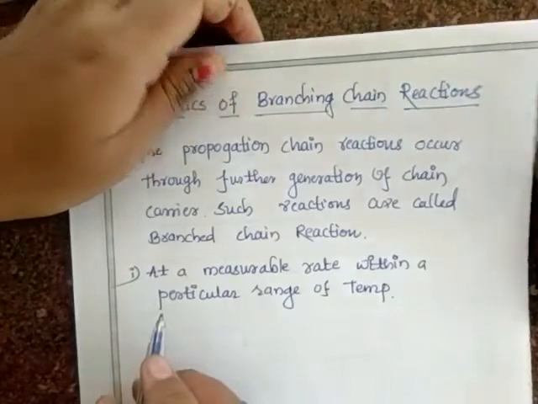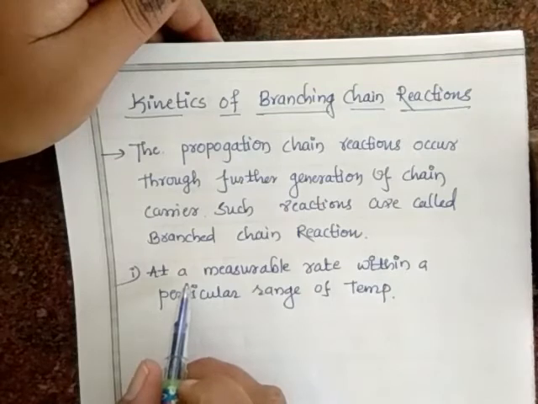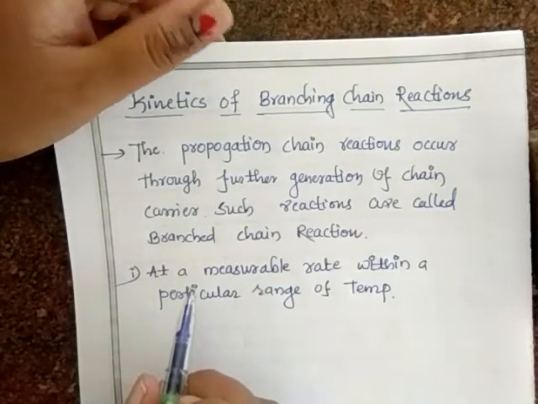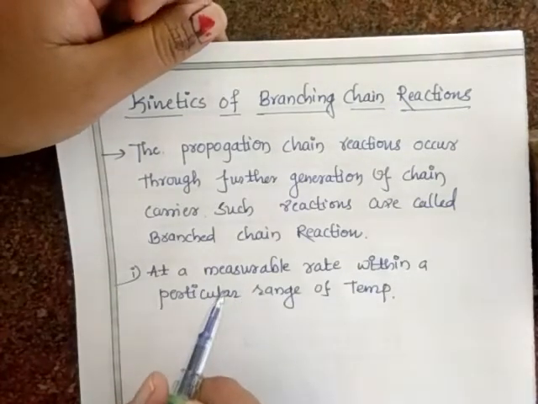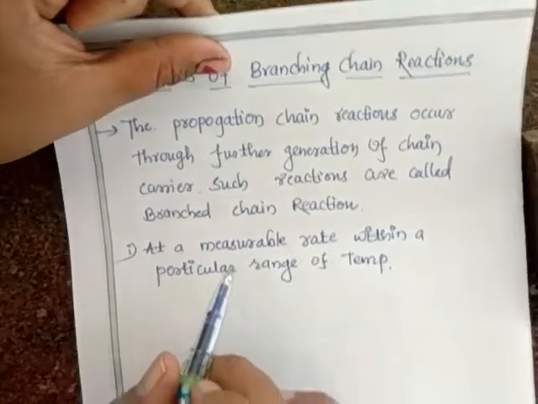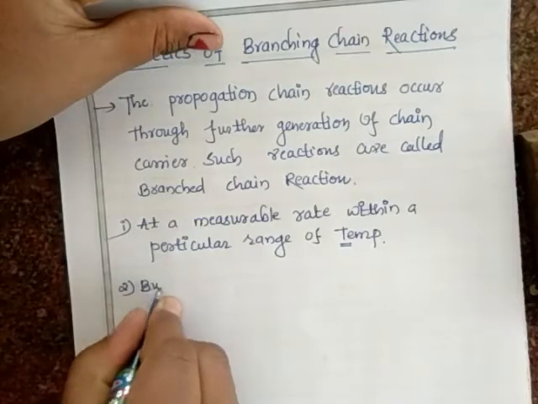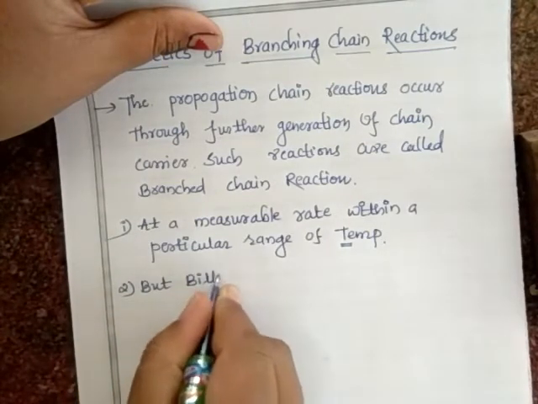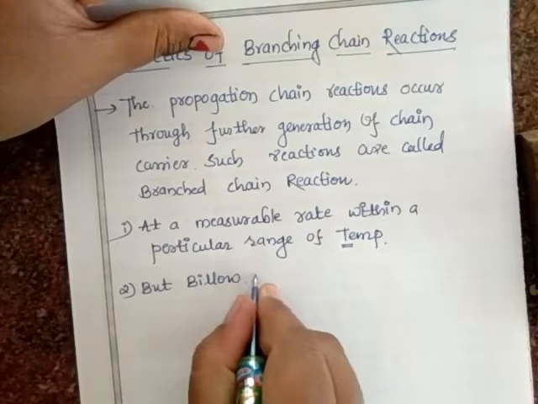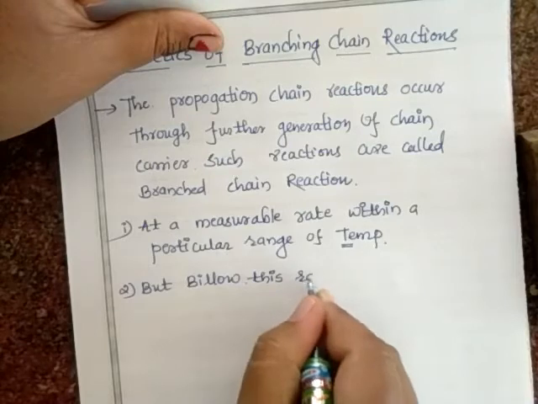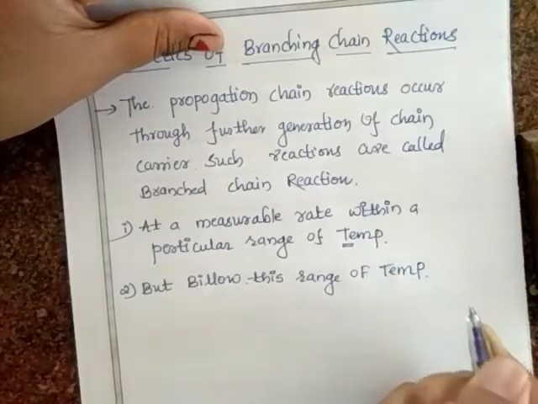Then again, what I told: the branched chain reaction can proceed at a measurable rate within a particular range of temperature, but below this range of temperature, what will happen?